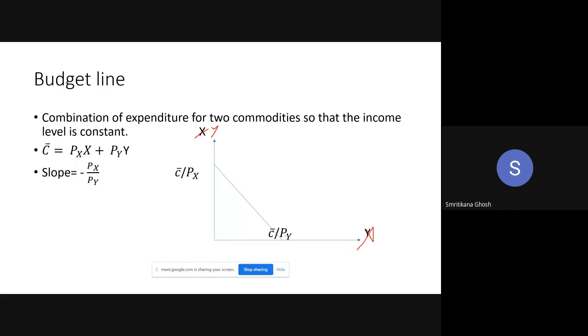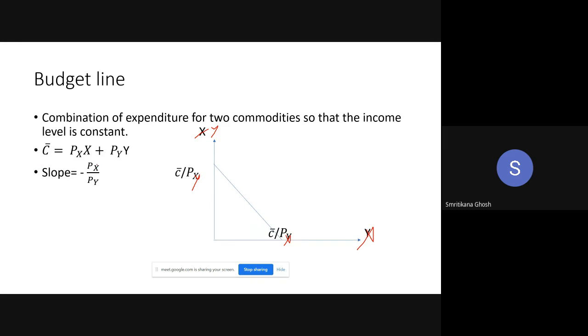This should be X and this should be Y. Now we are measuring Y on the vertical axis and X on the horizontal axis. So what is the slope of the line? dy/dx, just like in the indifference curve.